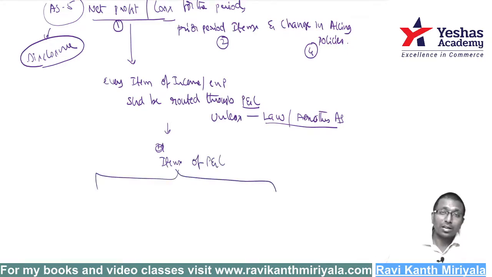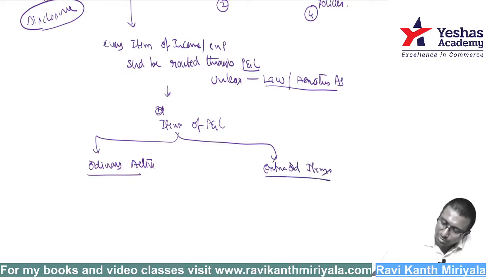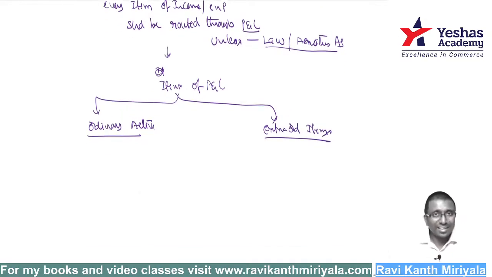The items of P&L are getting classified into 2 types. The first one is ordinary items or ordinary activities. Next one is extraordinary items or extraordinary activities. Any word you can use. Okay, right. What is ordinary, sir? Simple. First I'll explain it. I will give examples later. So what is ordinary?